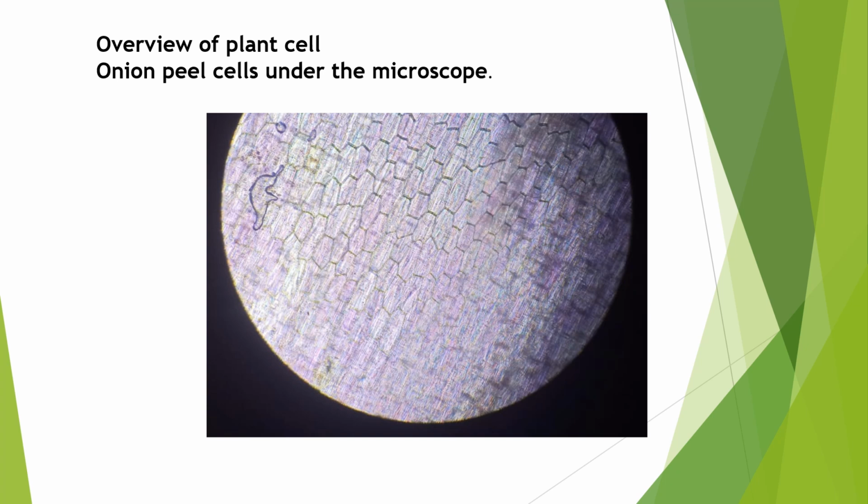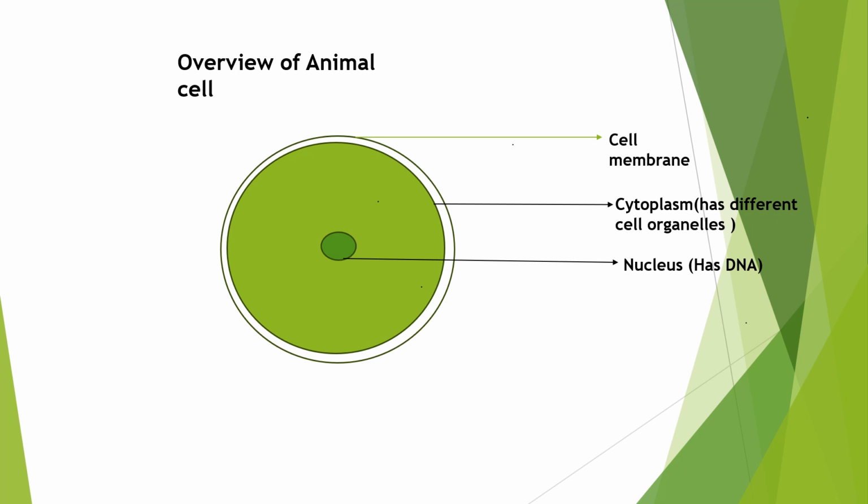Okay. Now let's look at the overview of the animal cell. Actually, I don't have an animal cell picture, so I drew it simply. The outer boundary of the animal cell is the cell membrane. Animal cells do not have any cell wall. And also, as we all know, animal cells contain cytoplasm. In the cytoplasm, they have different types of cell organelles like endoplasmic reticulum, Golgi, mitochondria, and lysosomes, and the nucleus is present in the center. In this nucleus, we have DNA. So that is the overview of the animal cell, but we will study it in depth when we study the animal cell.